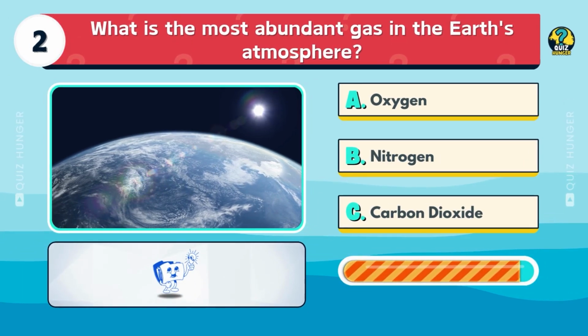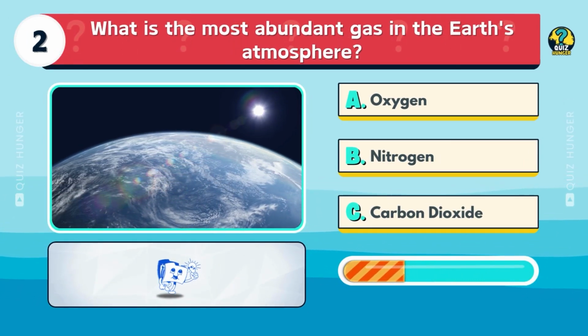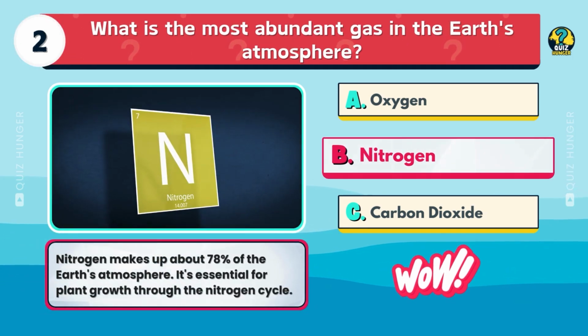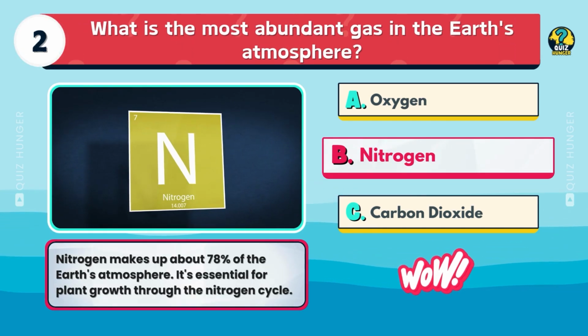What is the most abundant gas in the Earth's atmosphere? Oxygen, nitrogen, or carbon dioxide? Nitrogen makes up about 78% of the Earth's atmosphere. It's essential for plant growth through the nitrogen cycle.